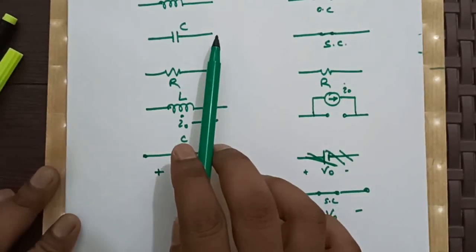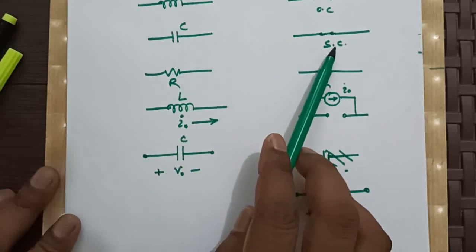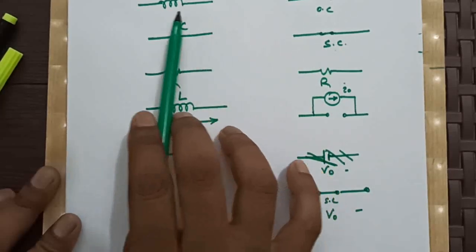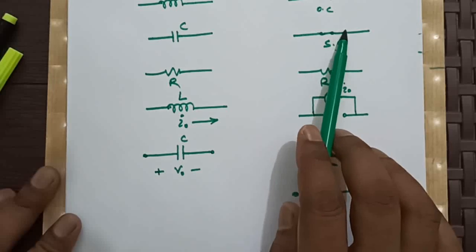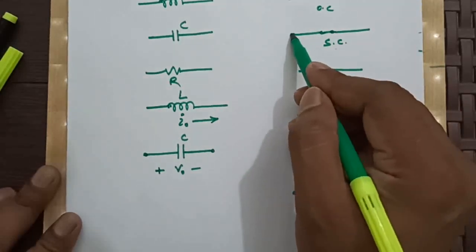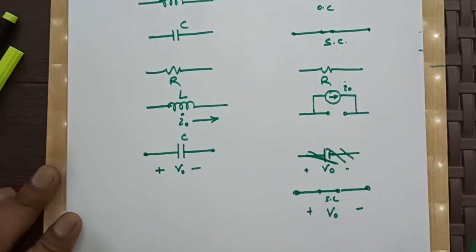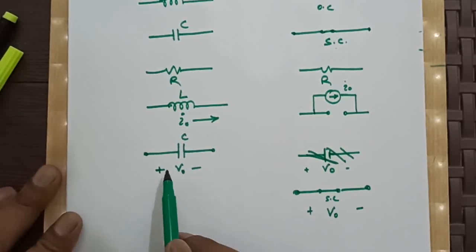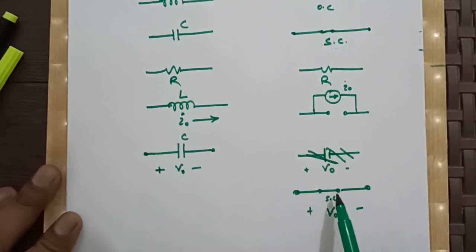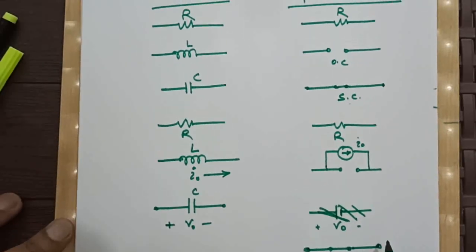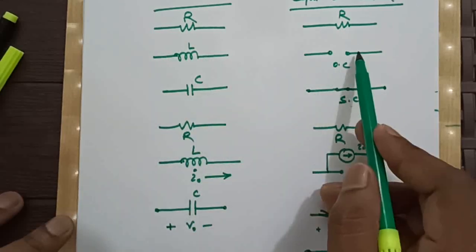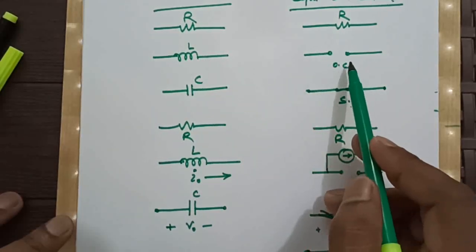See here also the capacitor has been replaced by a short circuit, but in this case it has no initial voltage, so across these two terminals in its equivalent circuit there is no voltage. In this case it has initial voltage, so the capacitor has been replaced by a short circuit along with a voltage across its terminals. The inductor has been represented by an open circuit.